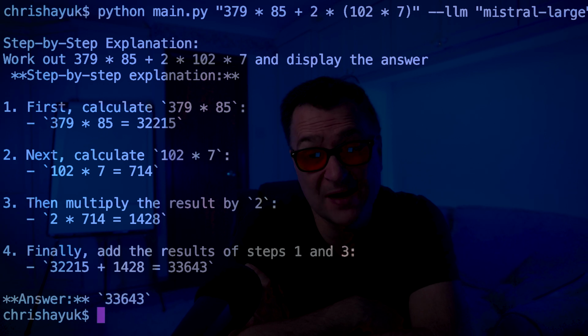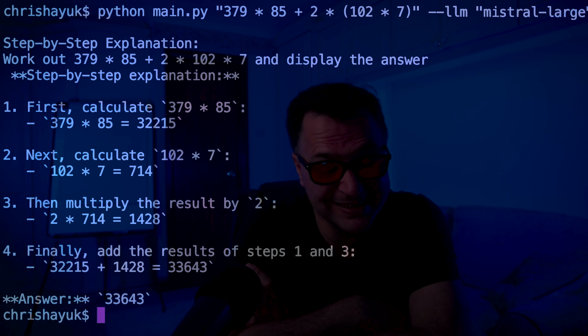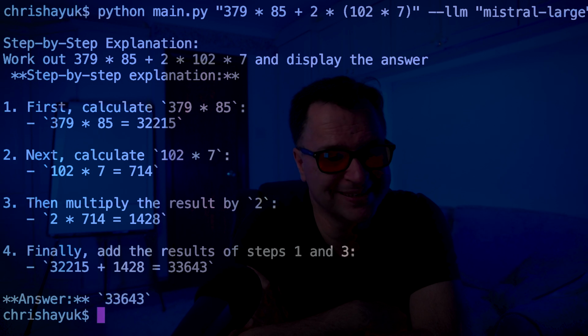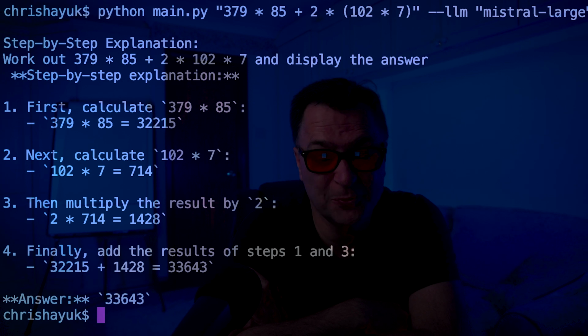So I have generated highly readable explanations. I've generated a highly readable answer. So there you go. You can see it's come back with the answer. It's given the step-by-step explanation in a highly readable format. It's come back with the answer in a highly readable format.